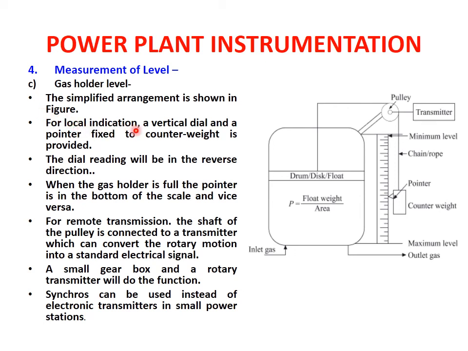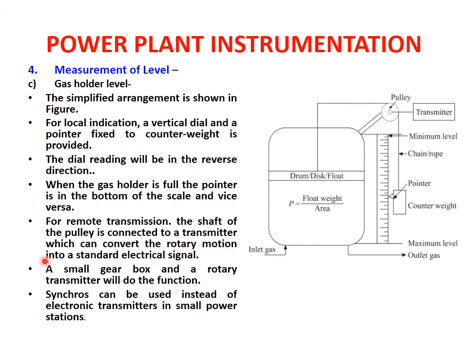So it has a pointer, and this pointer will give us the measurement of the level of the gas inside. Therefore, to maintain a constant level, as compared to the output, the inlet gas will also be sent. So the simplified arrangement is shown in the figure. For local indication, a vertical dial and a pointer fixed to the counterweight is provided. The dial reading will be in the reverse direction. When the gas holder is full, the pointer is at the bottom of the scale and vice versa.